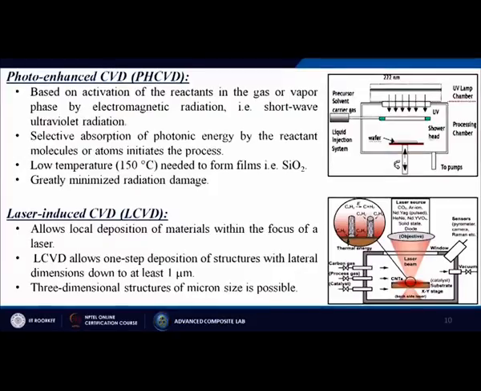Next is called the laser induced CVD process, or maybe the LCVD process. It allows local deposition of materials within the focus of a laser. LCVD allows one step deposition of structures with lateral dimension down to at least 1 micrometer. 3 dimensional substrates of micron size are possible.